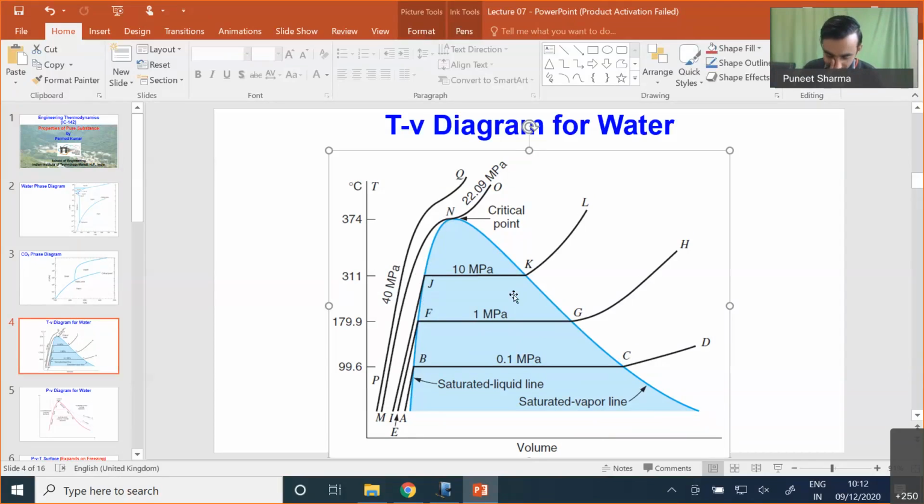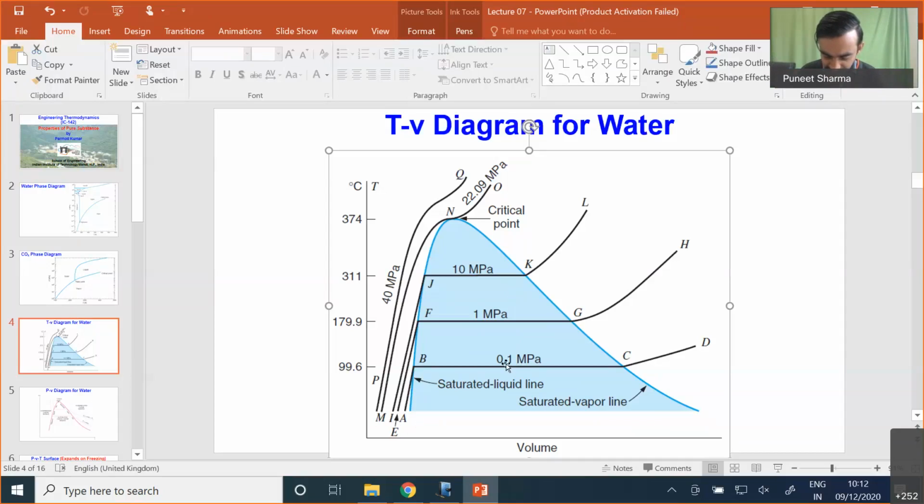Then we have a few points A, E, I, M. These points are in the subcooled region or compressed region. The points D, H, L are in the superheated region, or I can also call it the rarefied gas region. Now you can clearly see the different pressure lines I have plotted over here.